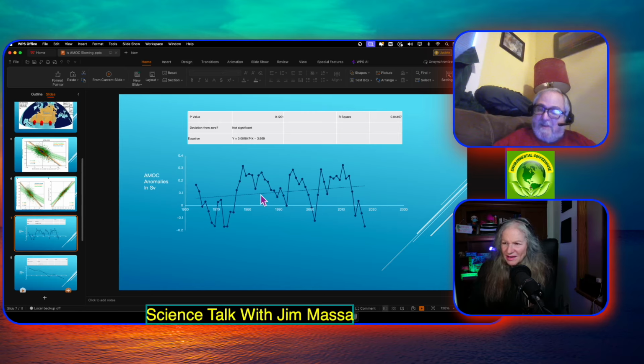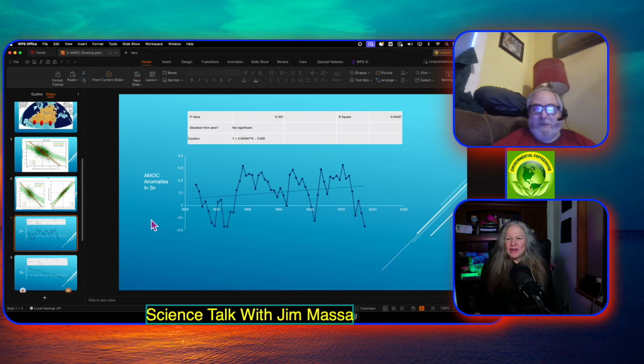This fitted line, the little dot-dash line there, does not differ from zero, even though it does look like it does. I can change the scaling on that, and that thing will be flatter than a board. Now I understand the anomalous. Okay, and these points are the 60 years of measurements.